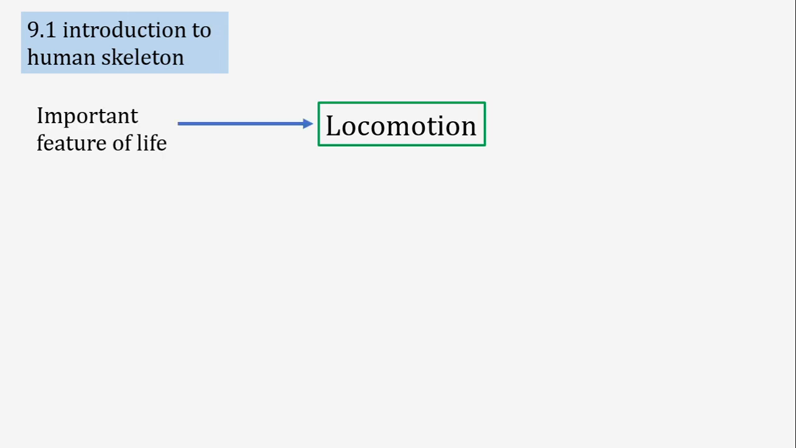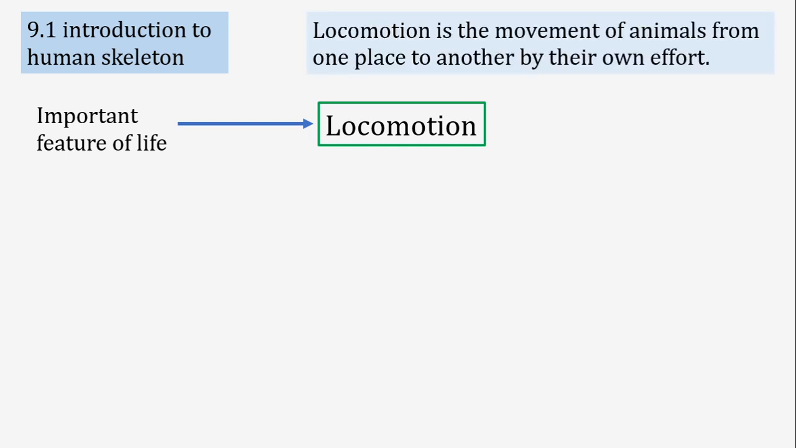Locomotion is an important feature of life. From the concept of class 6, we know that a living organism must have different features. So one important feature of life is locomotion. What is the definition of it? Locomotion is the movement of animals from one place to another by their own effort.